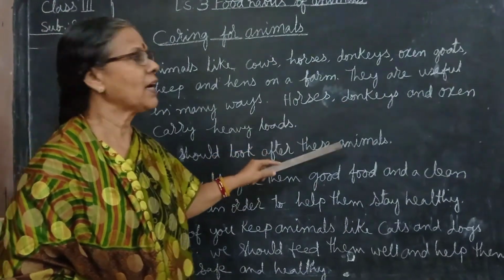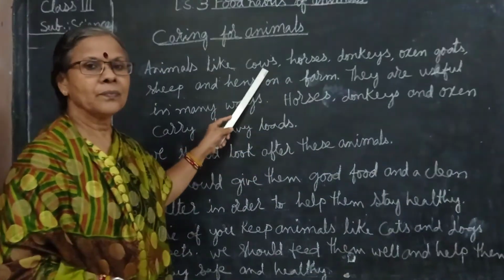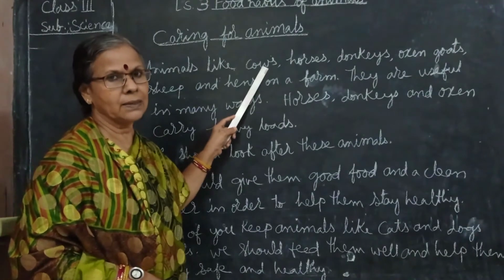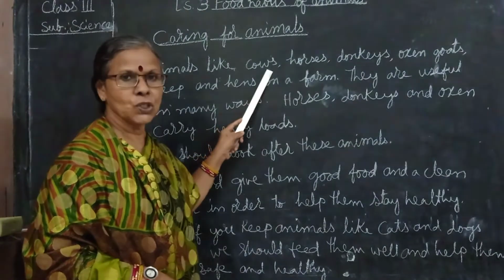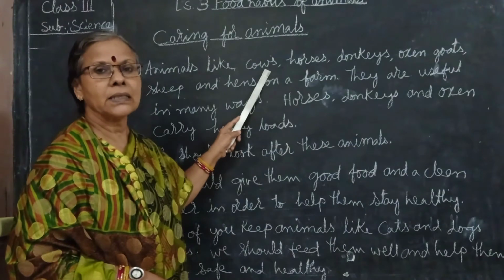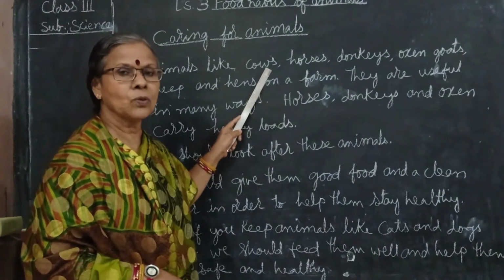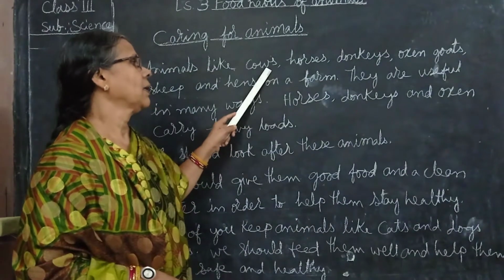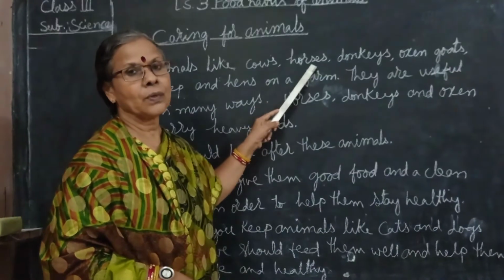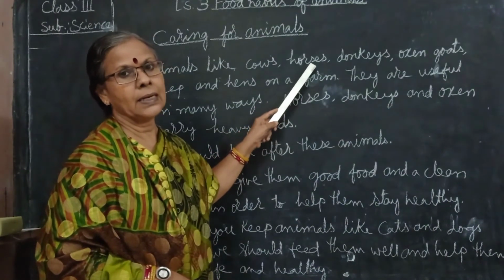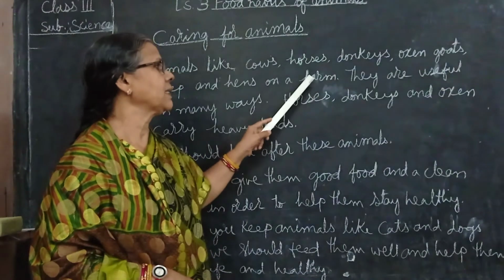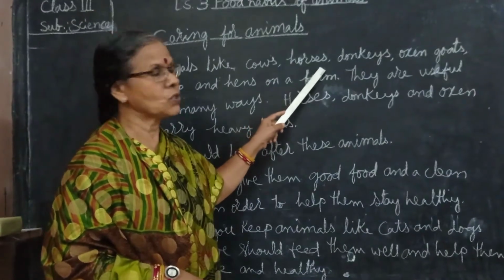In what way are they useful? Cows and buffaloes give us milk. They eat grass, and we must give them good quality grass. Horses also pull the tanga. We use them as a means of transport, and they carry loads also.